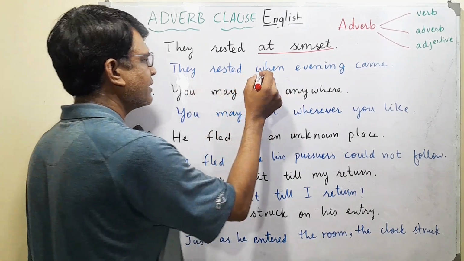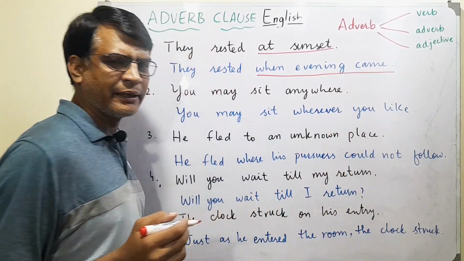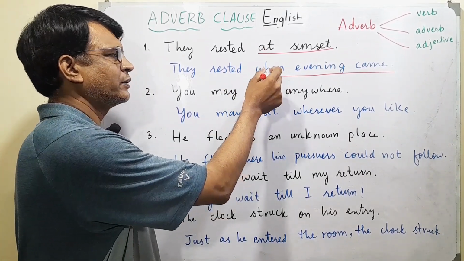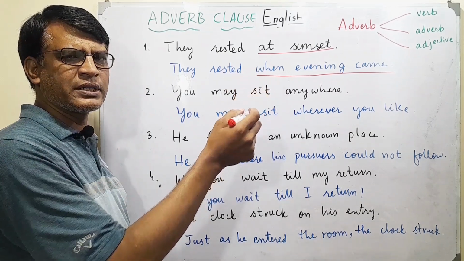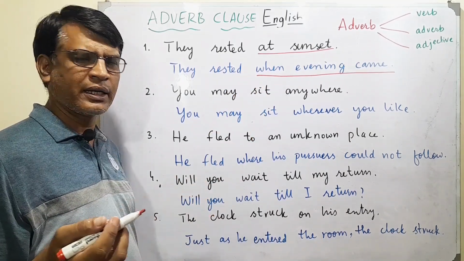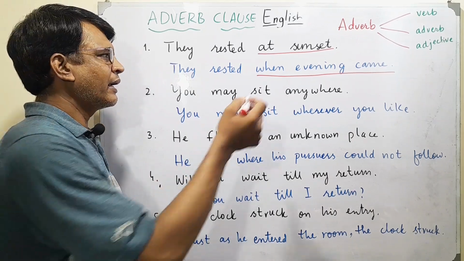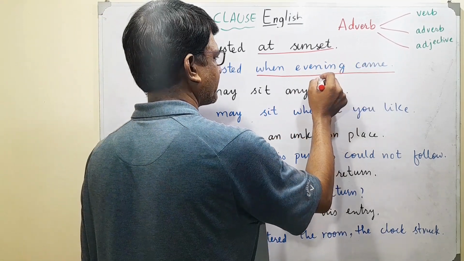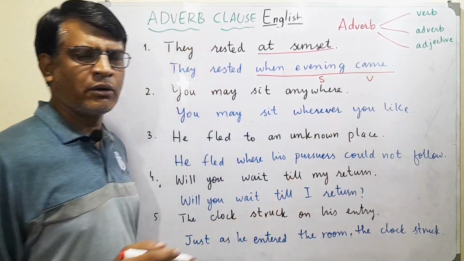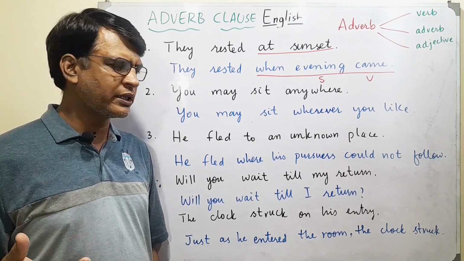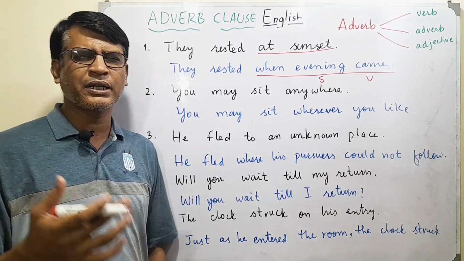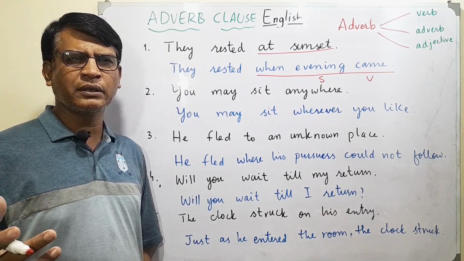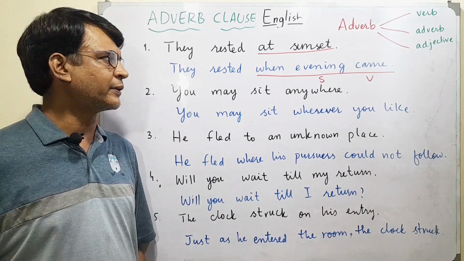Like we say, they rested when evening came. Now, here we have when, which is a connector, or we say a linking word, or conjunction. And then we have our subject, which is evening, and then we have a verb. That's the subject, that's the verb. So in simple forms, we also say that subject and predicate means like subject and verb, and could be adverb, could be an object, could be a complement, it could be anything.